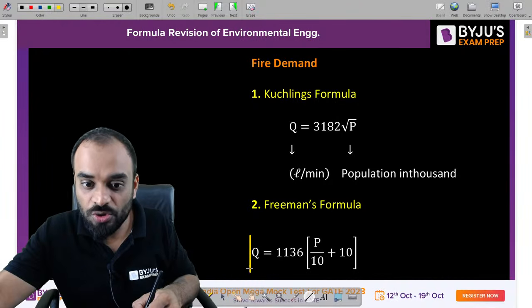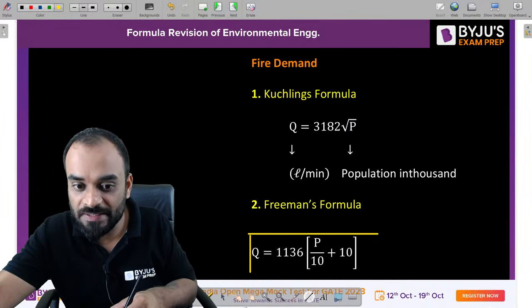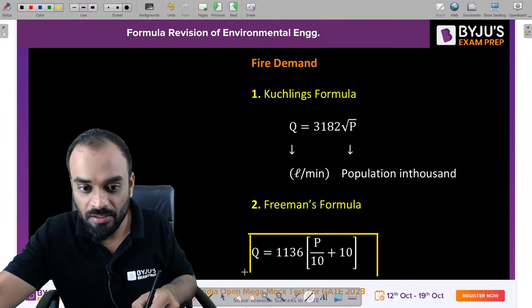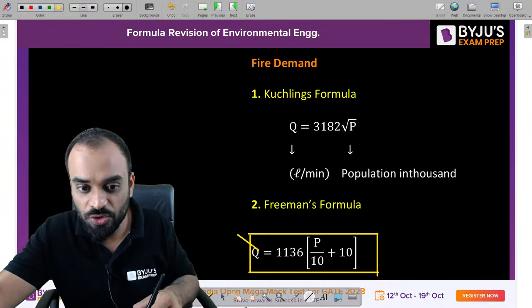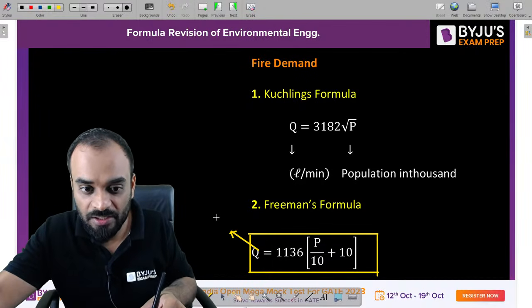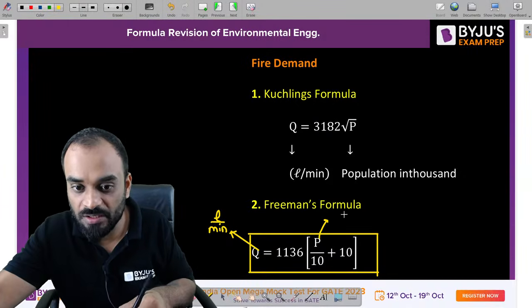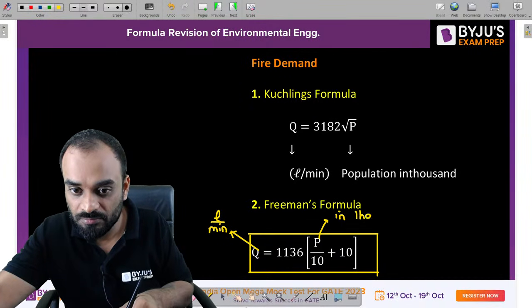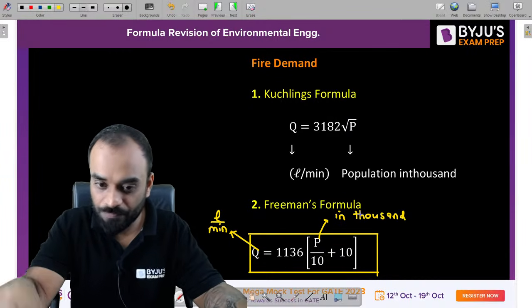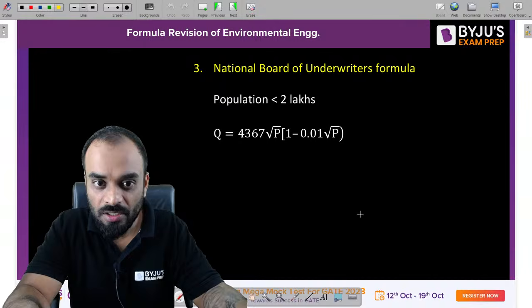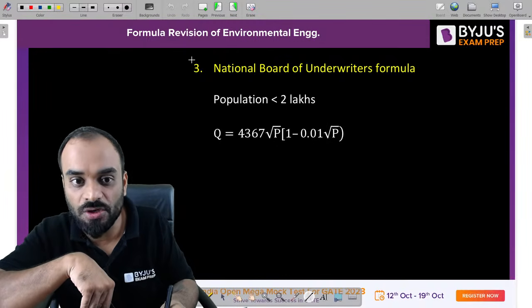So Q is equal to 1136 (P by 10 plus 10), and this value should be in liters per minute again, and the value of P is in thousands.